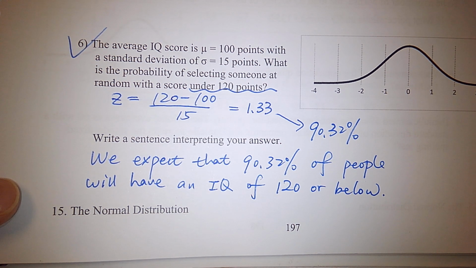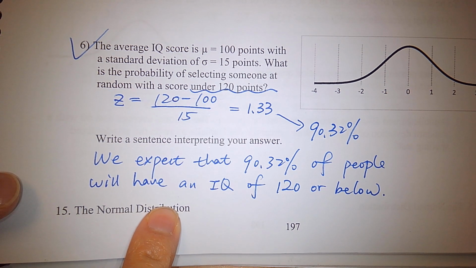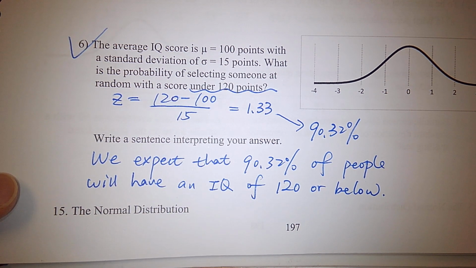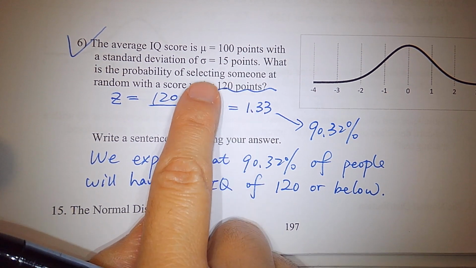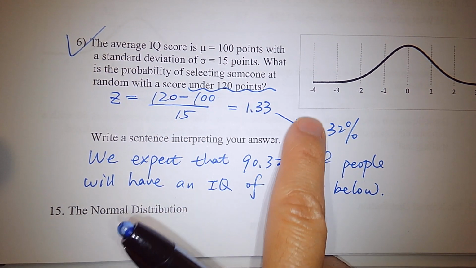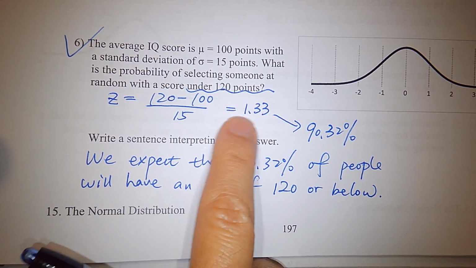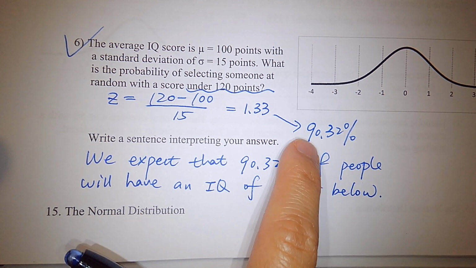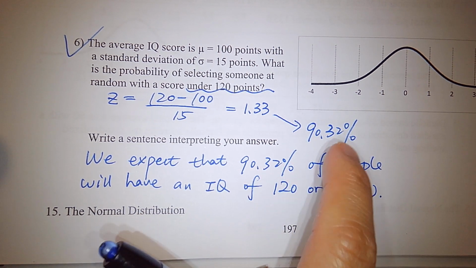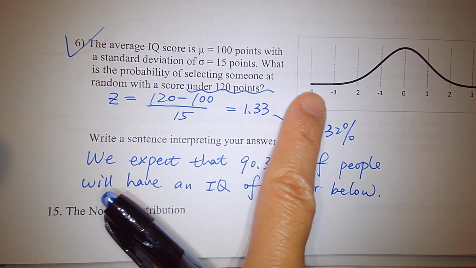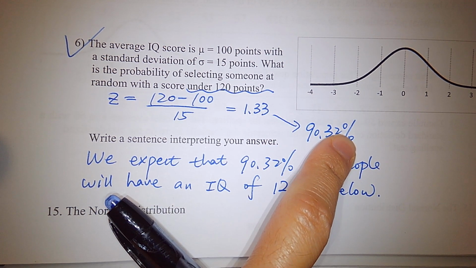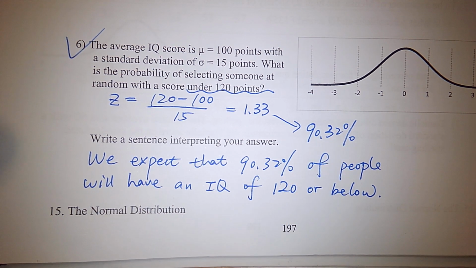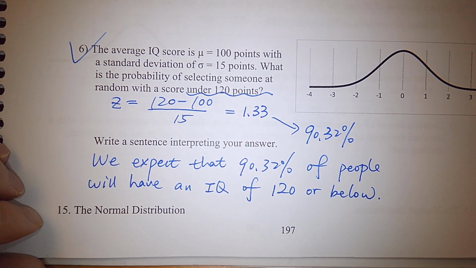Okay. Same question, I'm going to ask you one extra question. You don't have to write it down, but you can answer me. What is the percent of people whose IQ score is above 120, or at least 120 points? How much percent? Use 100 minus this, right? That gives us about 9.68% of people whose IQ score is above, or at least, 120 points. Do you see that, everybody? Okay, so these are the z-score questions.